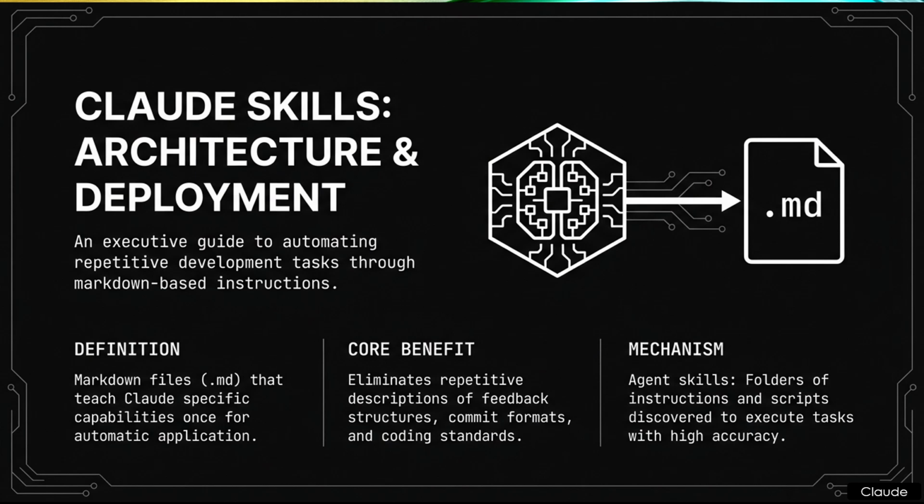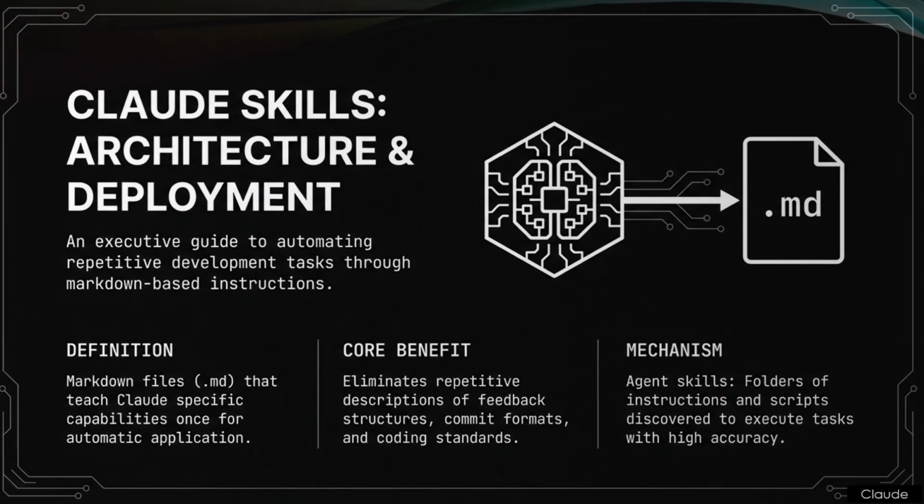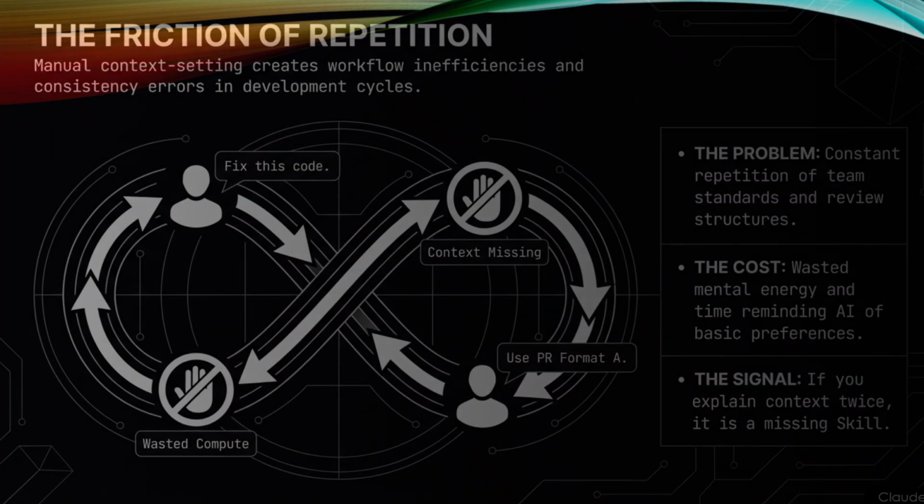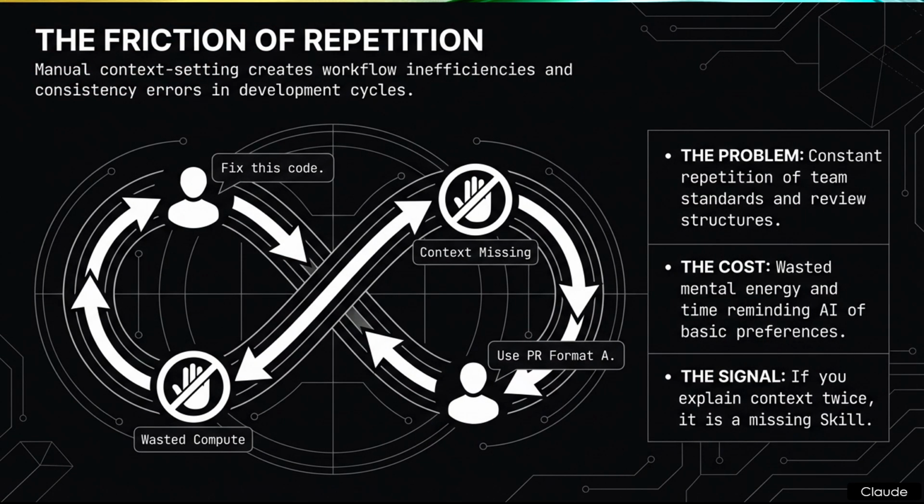Moving on to the root cause of the issue. Slide 2, the friction of repetition. The premise here provides a very stark look at workflow latency. It does. The strategic intent of this slide is to diagnose the operational inefficiency that necessitates this new architecture in the first place. The text argues that manual context setting leads directly to workflow inefficiencies and consistency errors in development cycles. If you have to constantly restate task parameters, you inherently introduce human error.